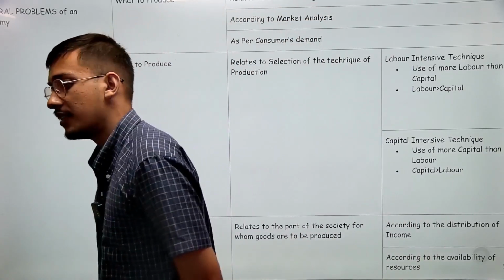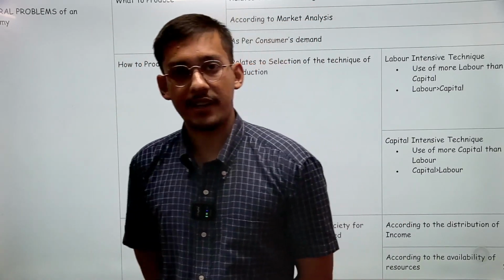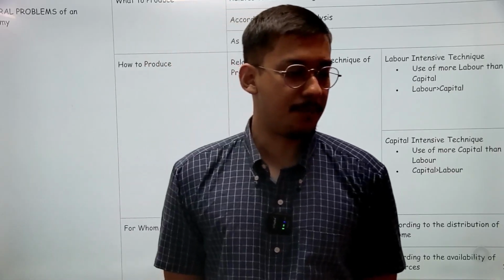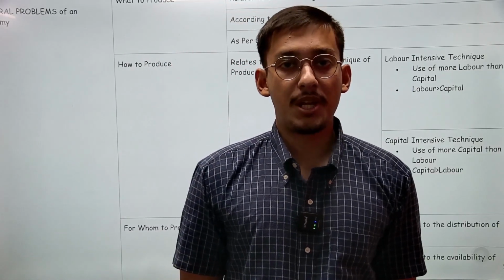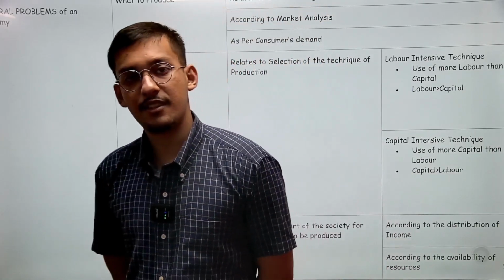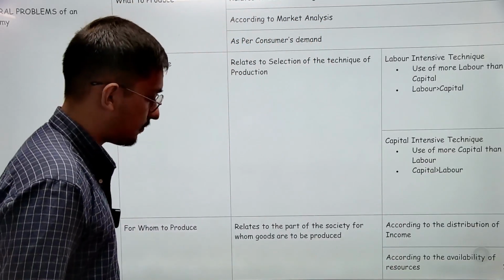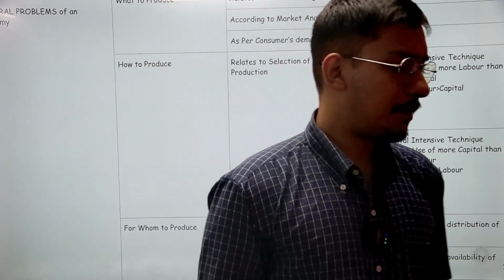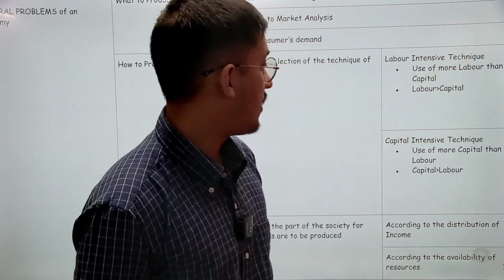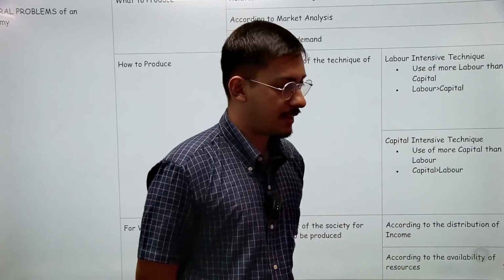So what to produce? It can be either agriculture, it can be business, it can be entrepreneurship, right? That is the first central problem. Second is how to produce. In how to produce, there are basically two parts: labor intensive and capital intensive.